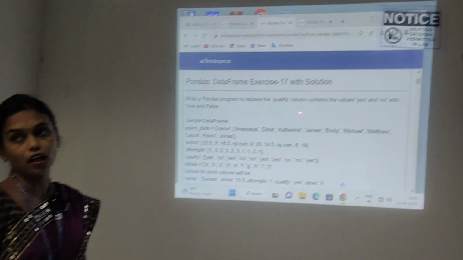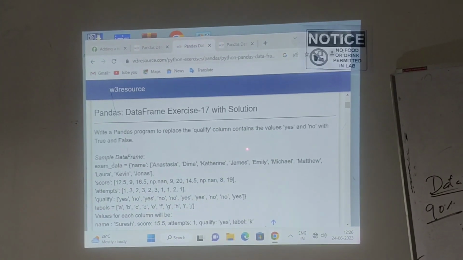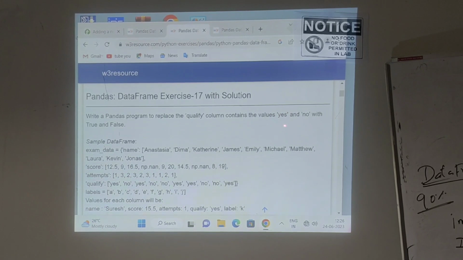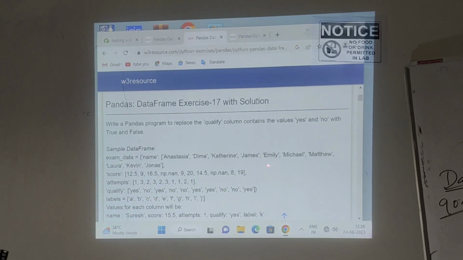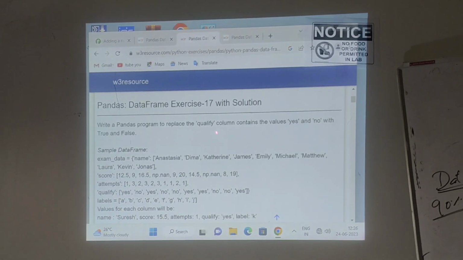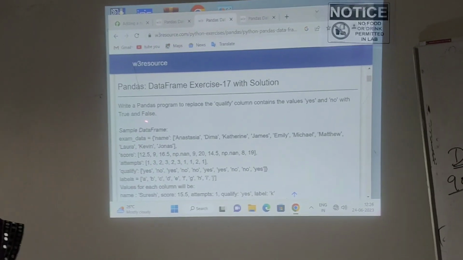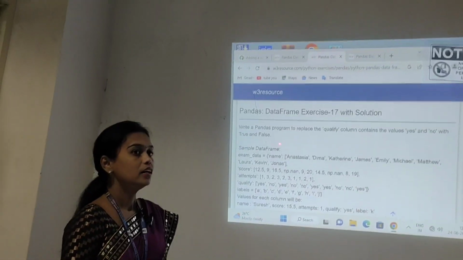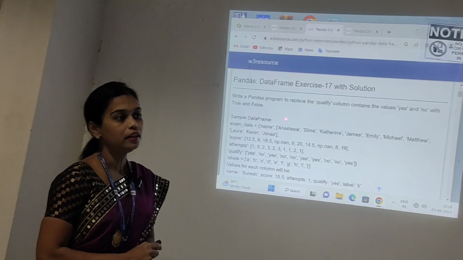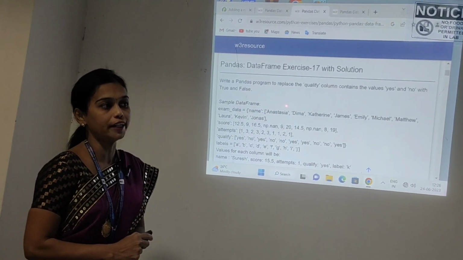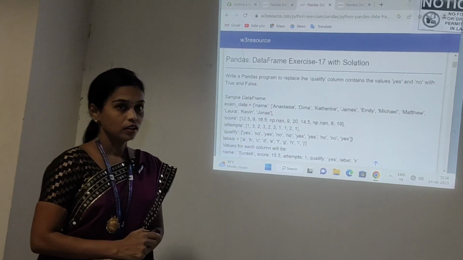In the qualify column, I am going to replace the content which is yes or no with True and False. Understand? This is the requirement I need. Based on the requirement, I am going to write the code. Let's see the program.